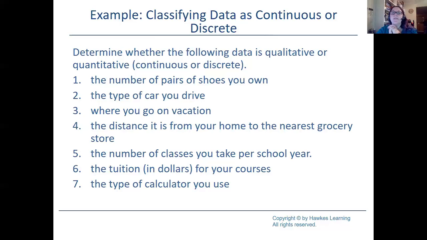Number 4, the distance it is from your home to the nearest grocery store. Number 5, the number of classes you take per school year. Number 6, the tuition in dollars for your courses. And number 7, the type of calculator you use. Now guys, take a second, pause the video, and figure out what your answers are going to be.